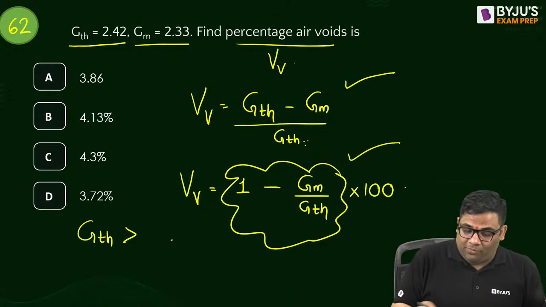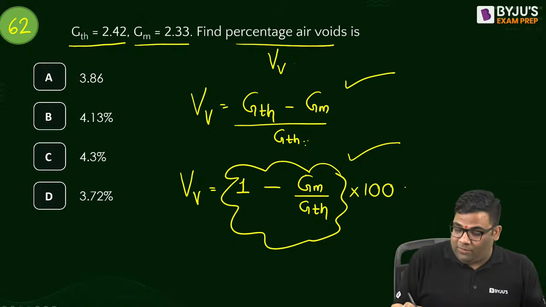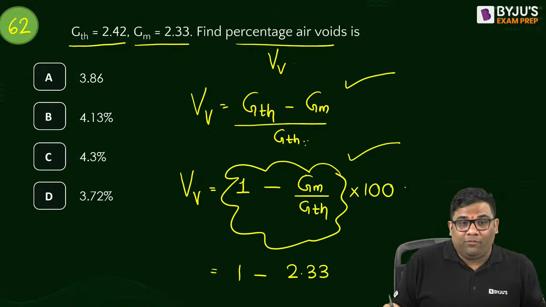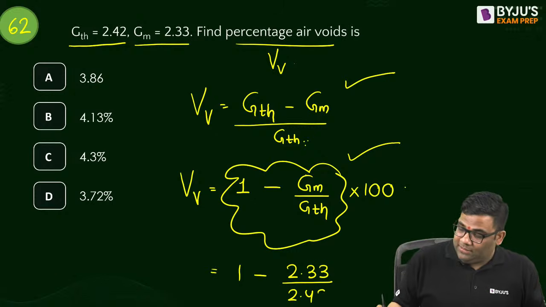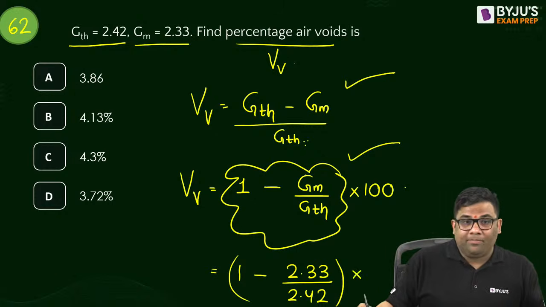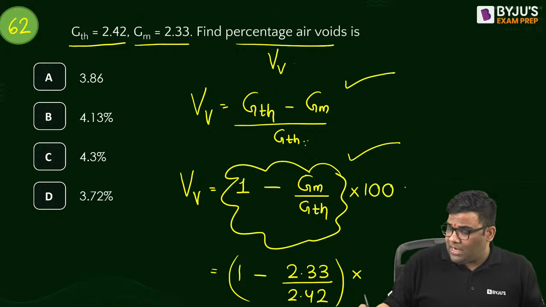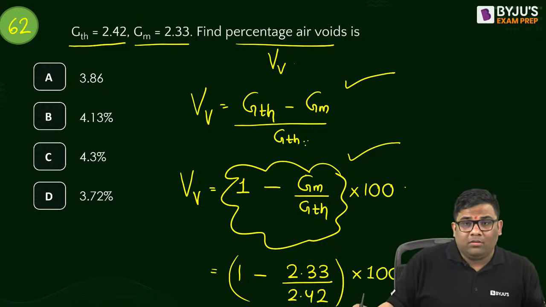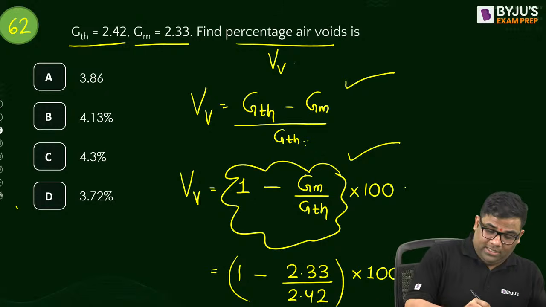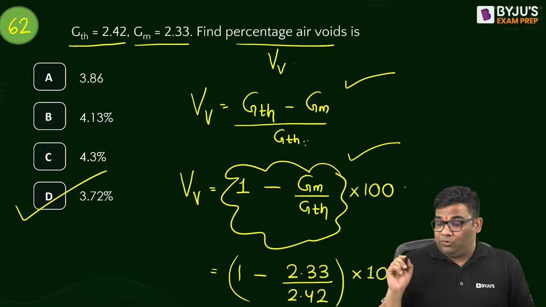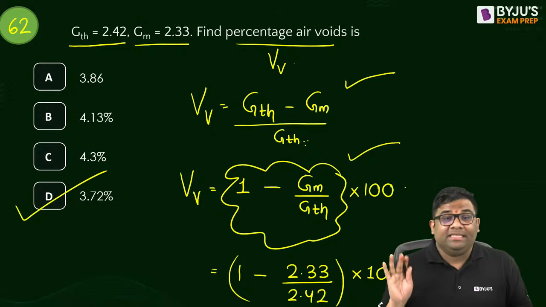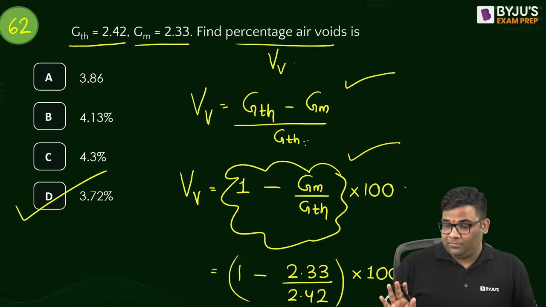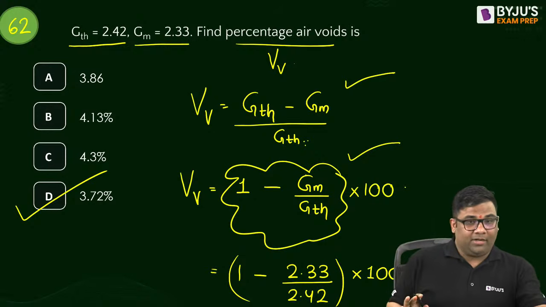Like this you can remember formulas, right? Okay, so you put the values, how much you are getting? 1 minus 2.33 by 2.42. What is the final answer? Getting 3.72, na? I am getting 3.72. Yes, you will get 3.72. It should be GM by GT and denominator GT will come. Remember this much, okay? Now you will not get confused.